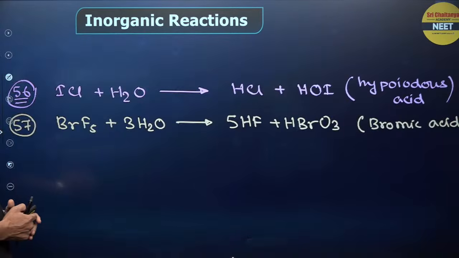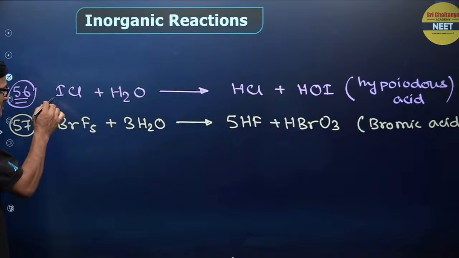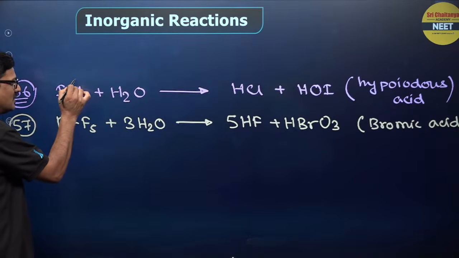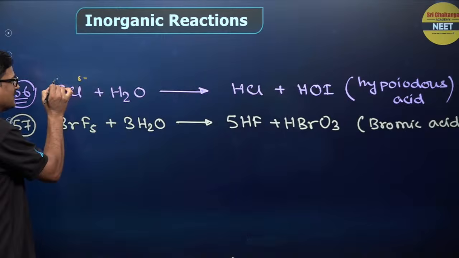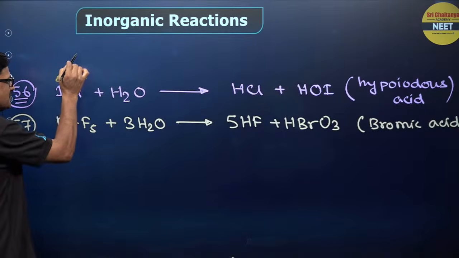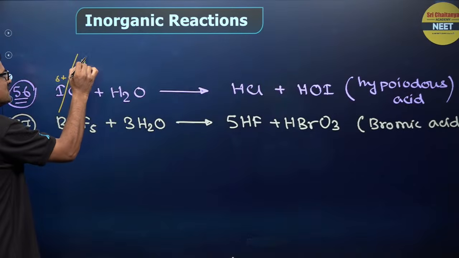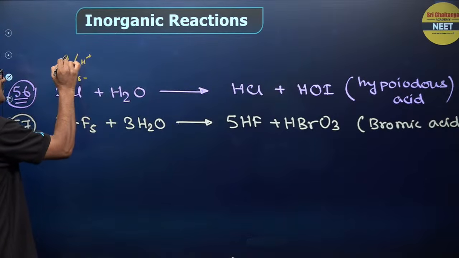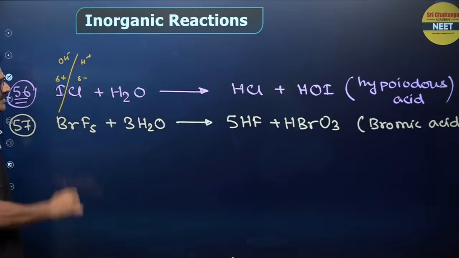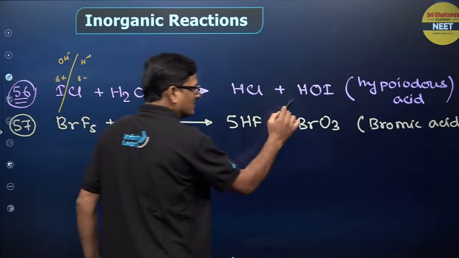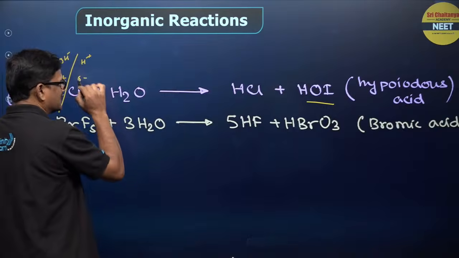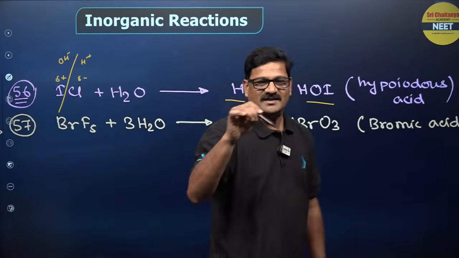And moving ahead, ICl, interhalogen compound, you see, iodine and chlorine, it is going to have partial negative charge and partial positive charge. If it is hydrolyzed, you are going to get H plus over here, OH minus over here. So, HIO and HCl, like that.